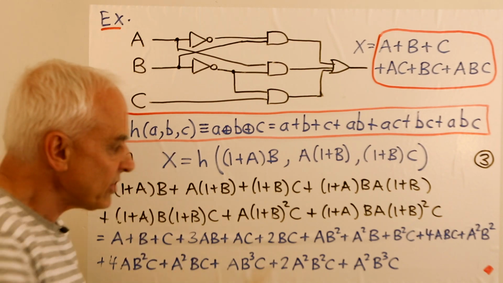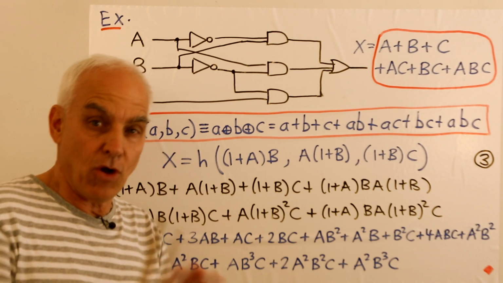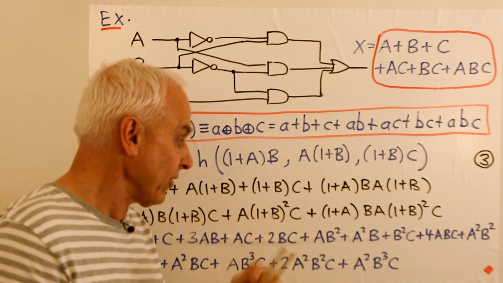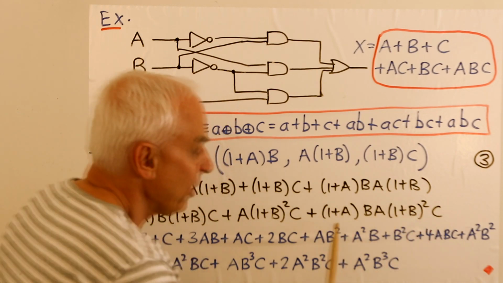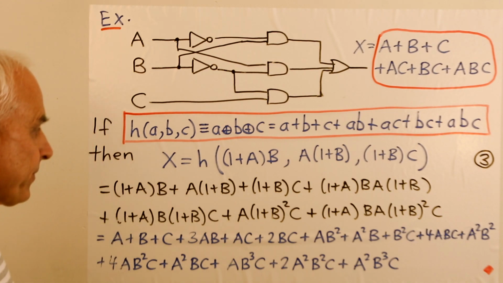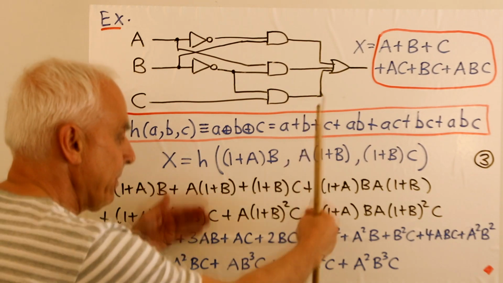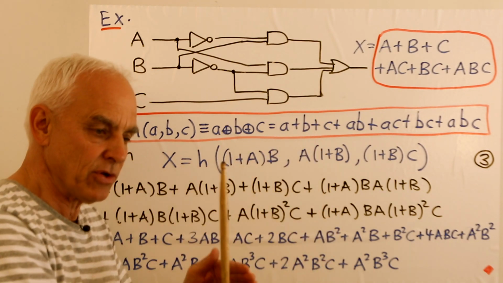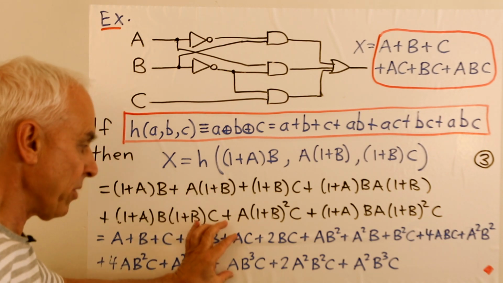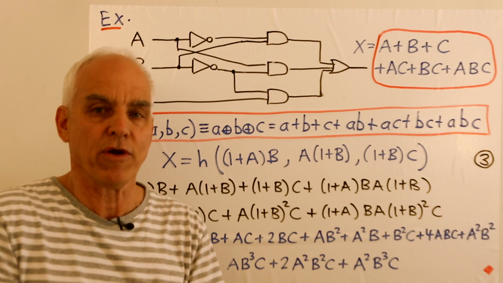But something else we can notice is that here there's a (1 plus a) times a. And (1 plus a) times a is always 0, because it's the same as a plus a squared, which is 2a, which is 0. So in fact, if we recognize that, we could just eliminate this term entirely. So by doing that, we would do a preliminary Boole reduction to a certain extent, and then when we expand things out, the polynomial that we get at this stage will be simpler, and a further Boole reduction will go more efficiently.